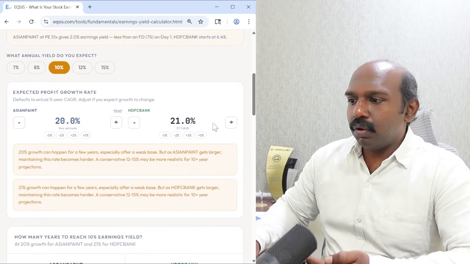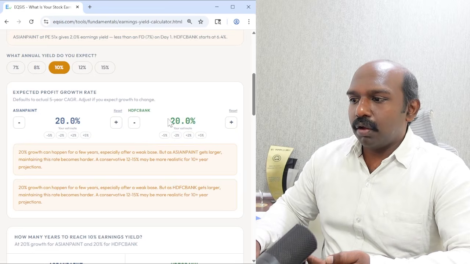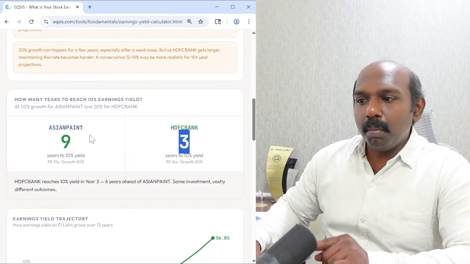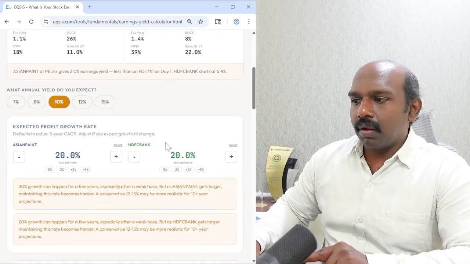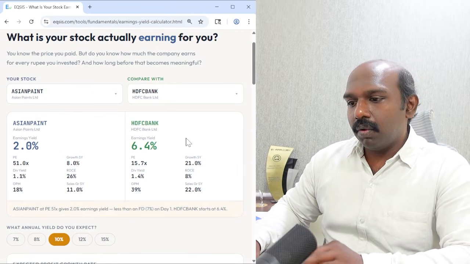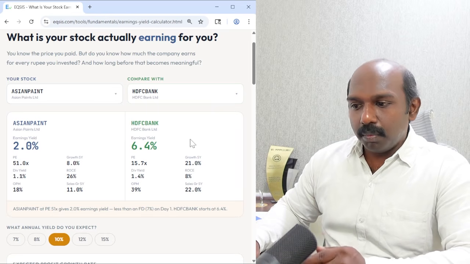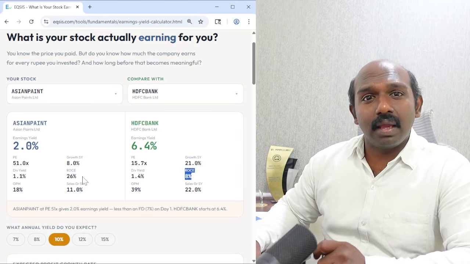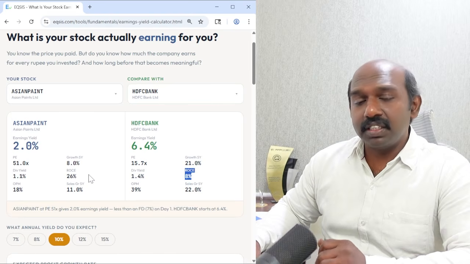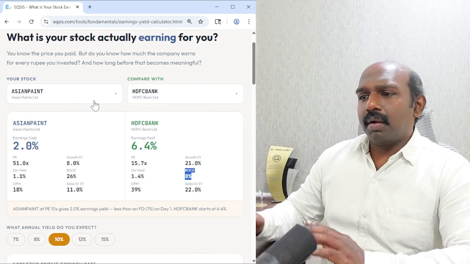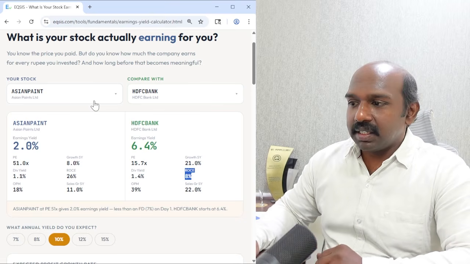Whereas if you look at HDFC Bank growing at the same 20%, it takes only 3 years to meet it. So when you make a comparison here, okay, HDFC Bank with a current valuation has a high likelihood to meet it. But if you look at ROCE, of course, HDFC Bank is a banking company where ROCE doesn't make much sense. You can look at ROE as a better way. But of course, you can make various companies to make a side by side comparison.